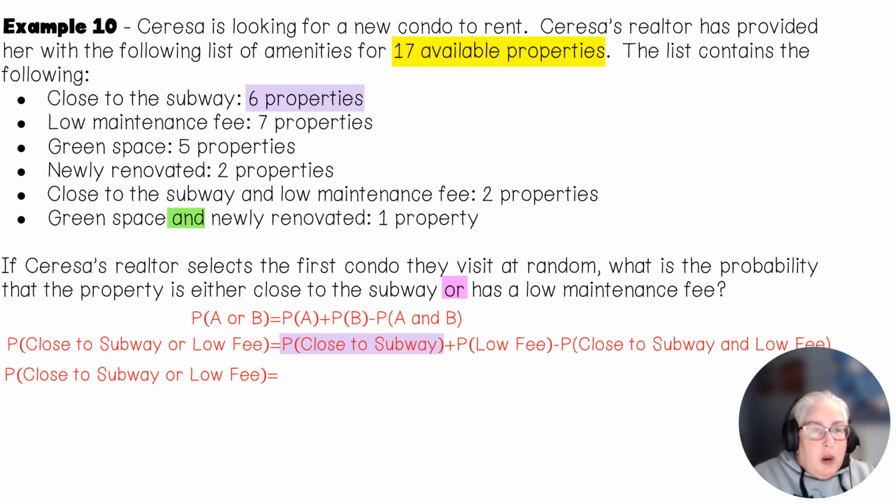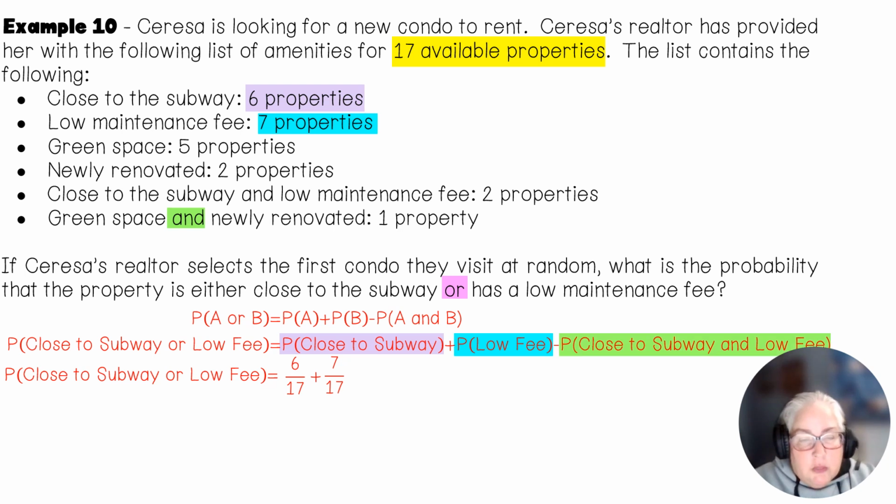There are 6 properties that are close to the subway. So 6 out of 17. Now, low maintenance fee. All right? There are 7 properties that have a low maintenance fee. So I'm going to add that in. Then I have to subtract out the close to the subway and the low maintenance fee. And there are